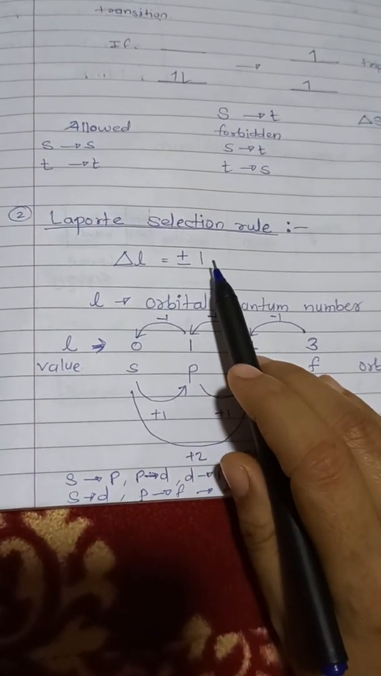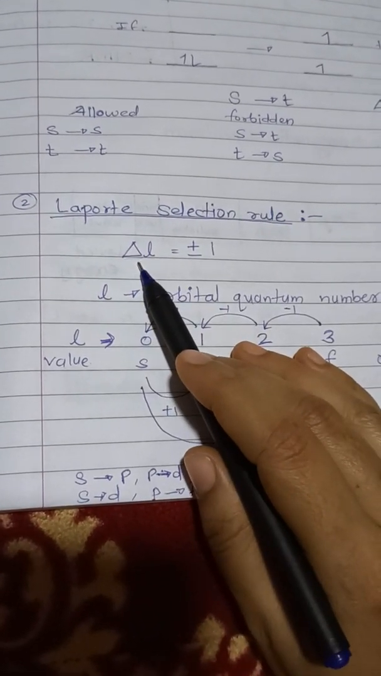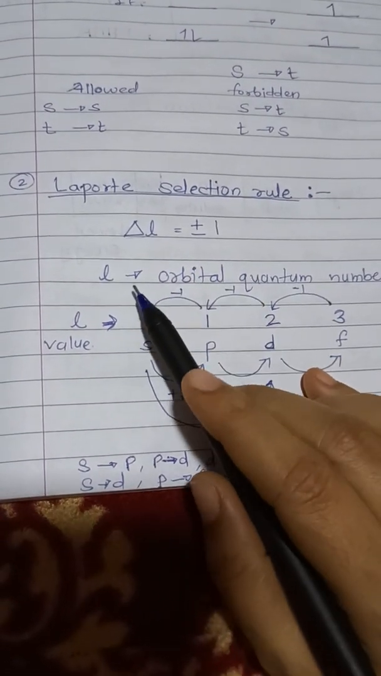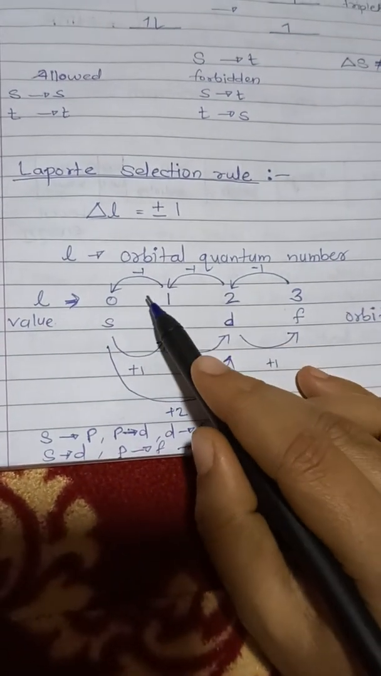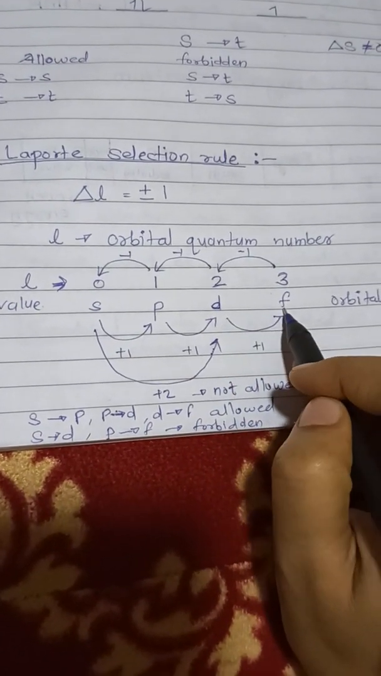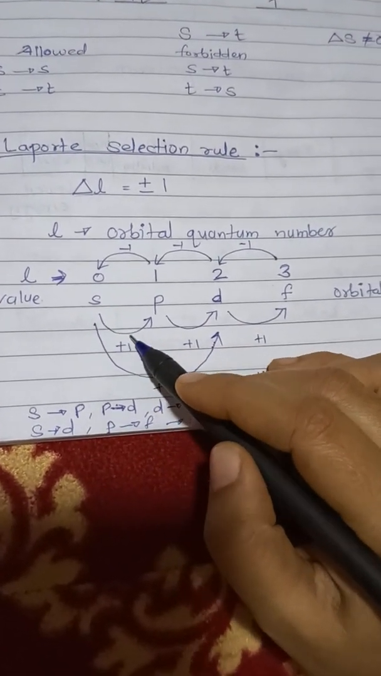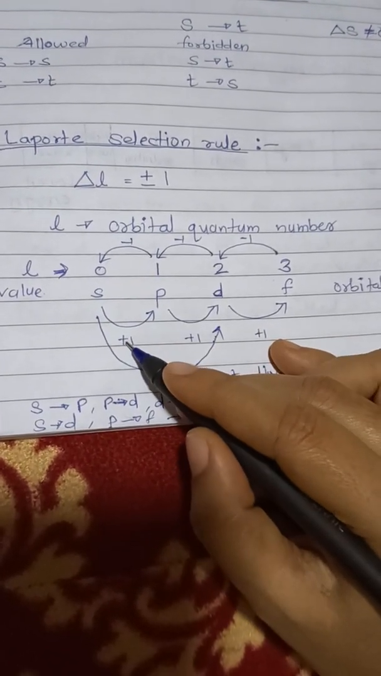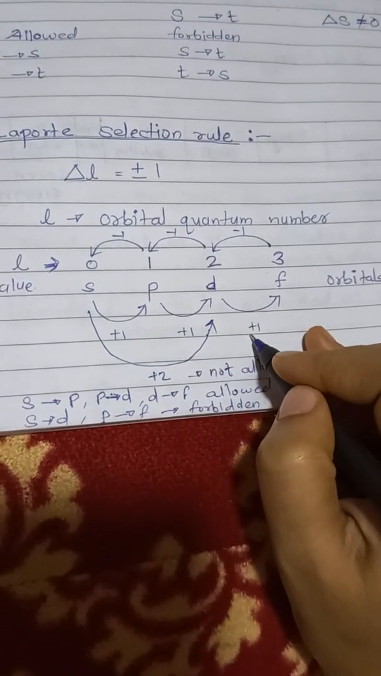To understand it in a better way, the Laporte selection rule says that the change in the orbital quantum number should be either plus or minus 1. This l has values like 0, 1, 2, 3, wherein 0 is the value for s orbital, 1 is for p, then d, f, and so on. When the electron transition takes place from s to p orbital, the quantum number changes from 0 to 1, that means it is +1. p to d also is +1, d to f also is +1.